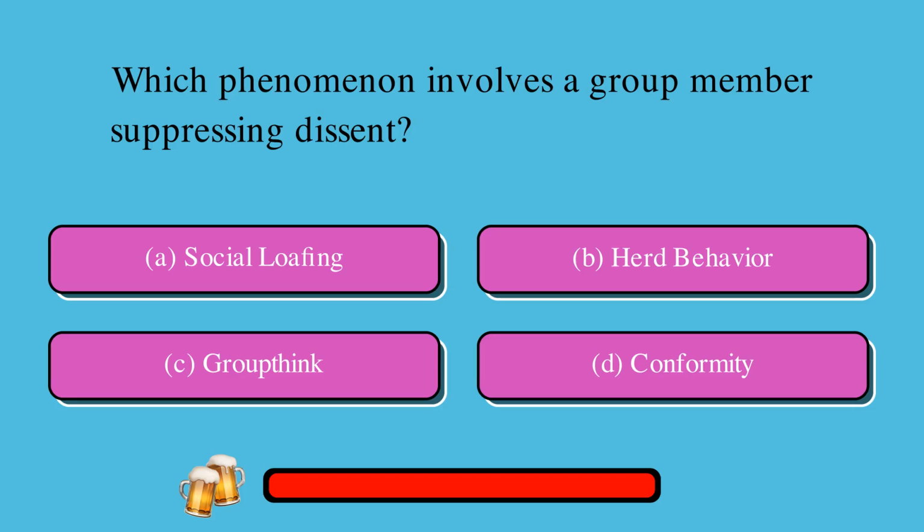Which phenomenon involves a group member suppressing dissent? A. Social loafing, or B. Herd behavior, or C. Groupthink, or D. Conformity? The correct answer is D. Conformity.